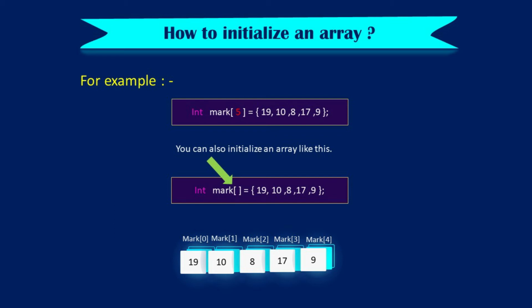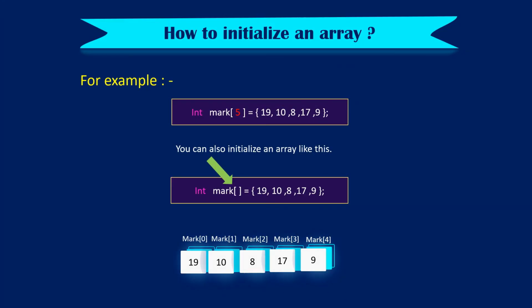You can also initialize it element by element: mark[0] = 19, mark[1] = 10, and so on, until mark[4] = 9.